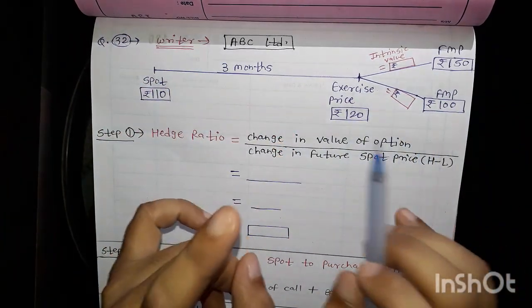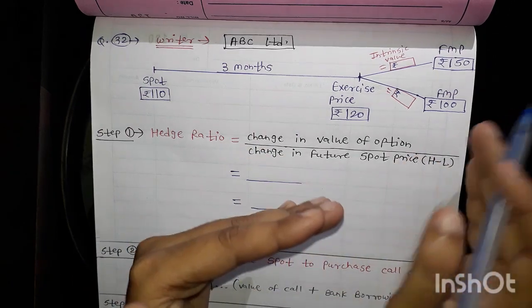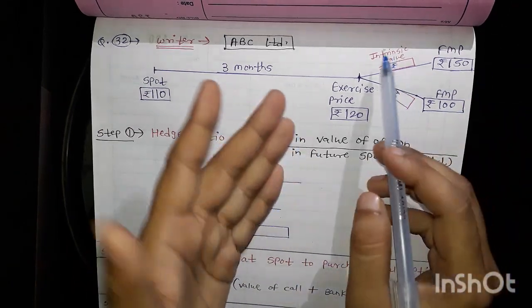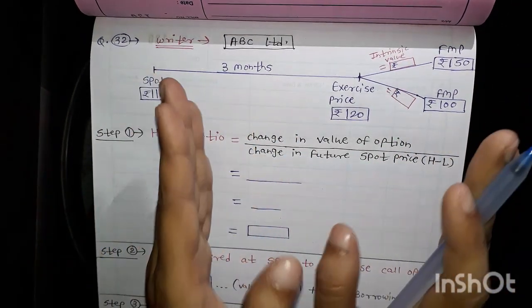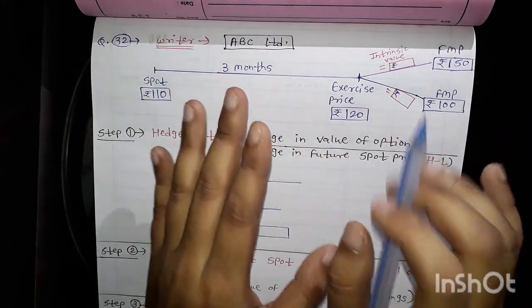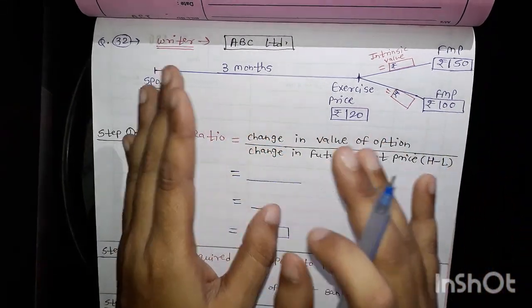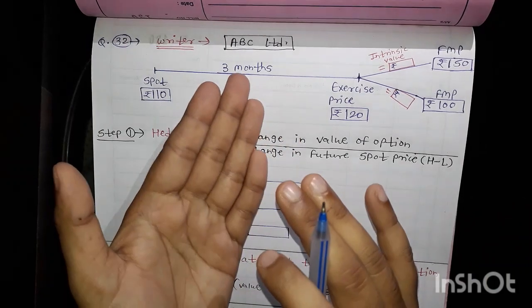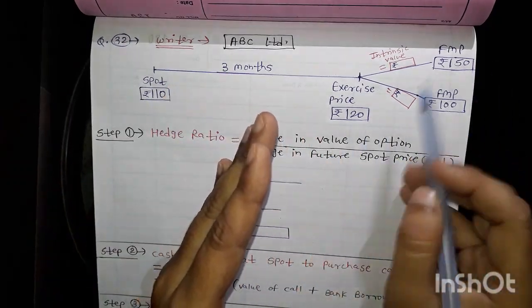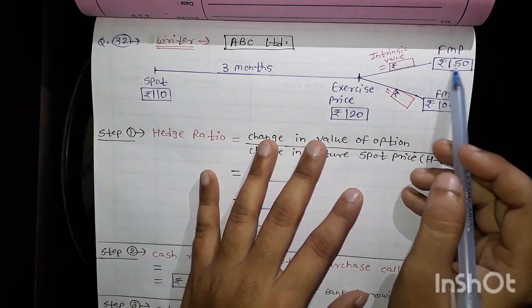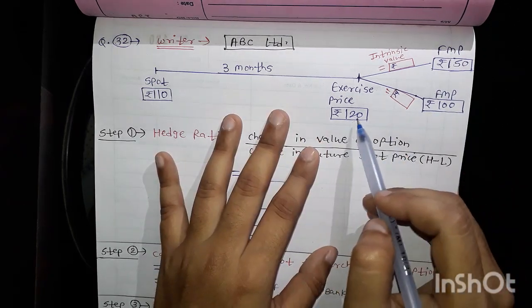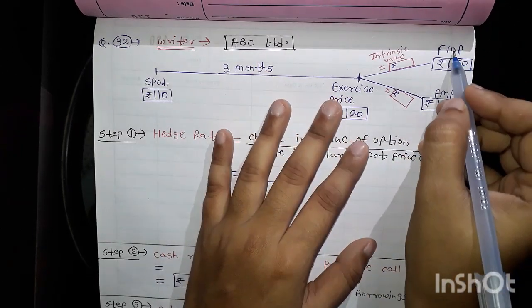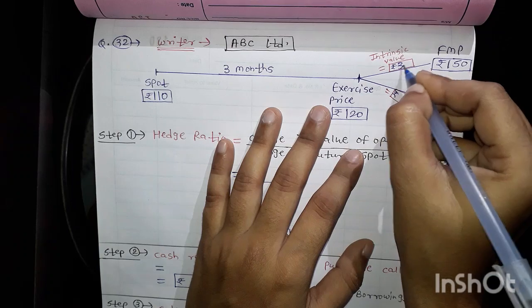Now we are calculating the difference, or we can say the intrinsic value of a call option. We know the formula, that is market price minus exercise price, comma 0. Here market price is 150, exercise price is 120, so market price minus exercise price is nothing but 30.